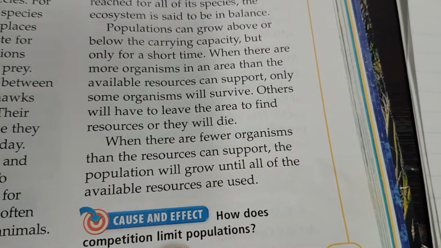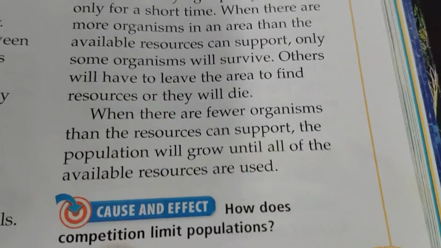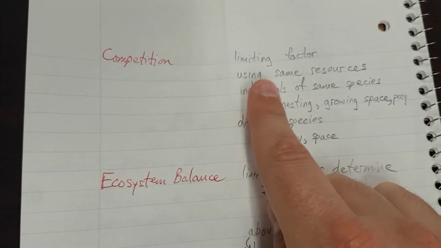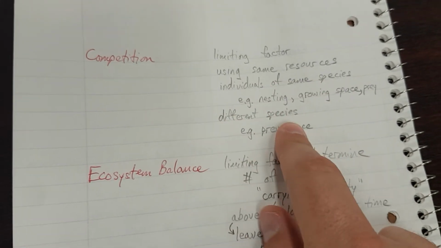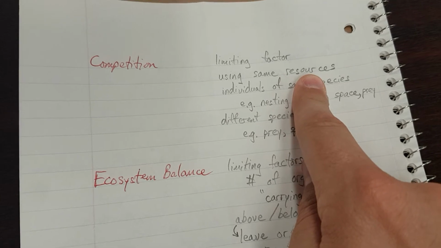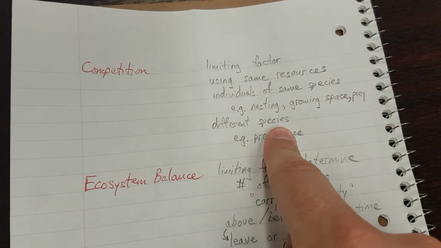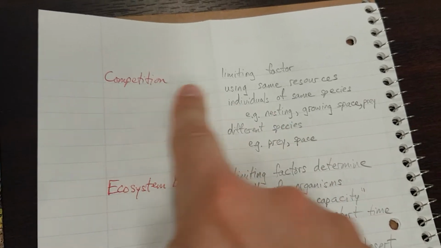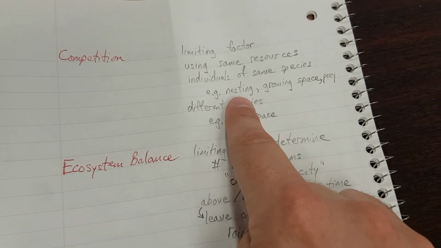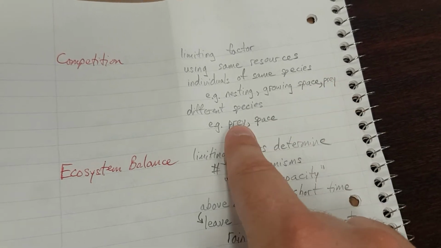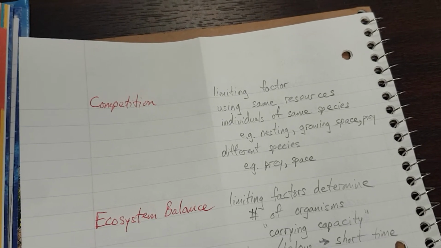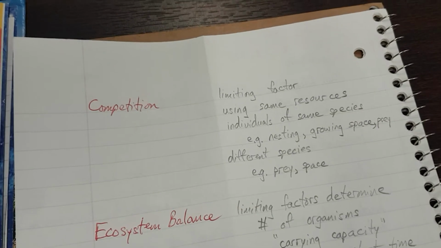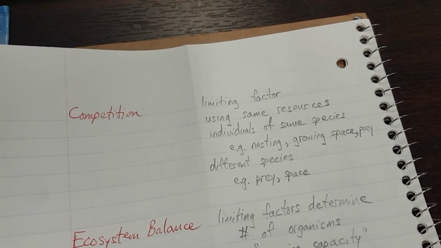Cause and effect. How does competition limit populations? Competition limits populations by its limiting factors. For example, individuals of the same species or different species might use the same resources. That means they are competing for the same resources. So it limits populations by limiting the space they have to nest or grow, limiting the prey or food they can find, limiting the water that's available. That's how competition limits population. It prevents them from continuing to expand and grow.